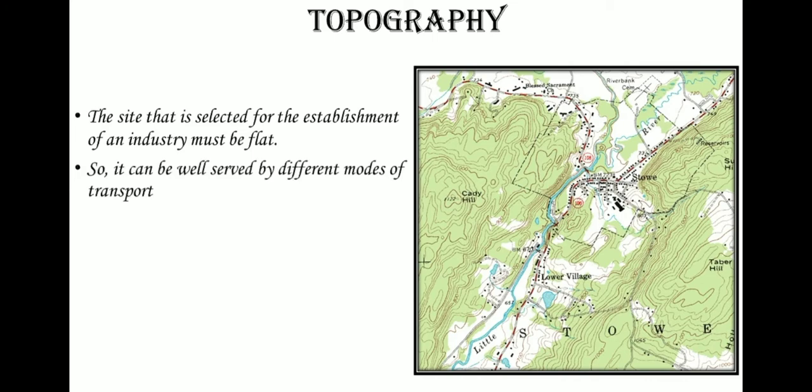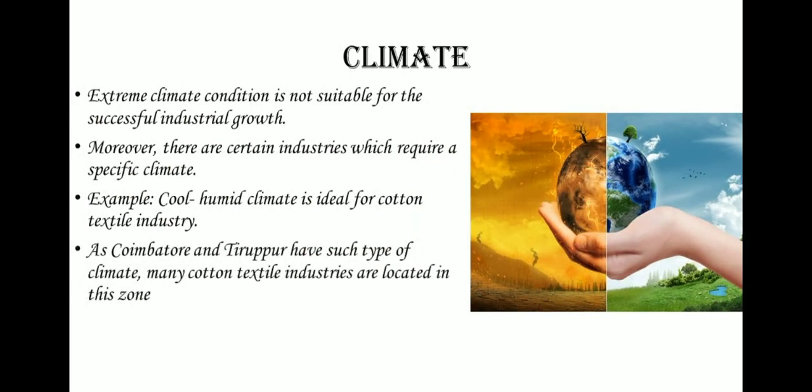Topography. The site that is selected for the establishment of an industry must be flat, so it can be well served by different modes of transport. Next one is climate. Extreme climate condition is not suitable for successful industrial growth. Moreover, there are certain industries which require a specific climate. Example, cool, humid climate is ideal for cotton textile industry as Coimbatore and Tirupur have such type of climate. So many cotton textile industries are located in this zone.